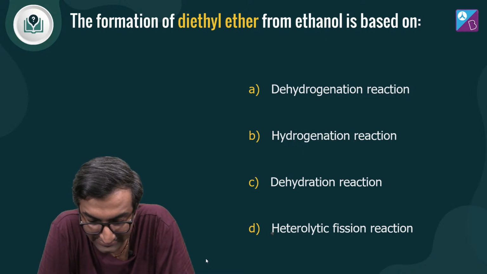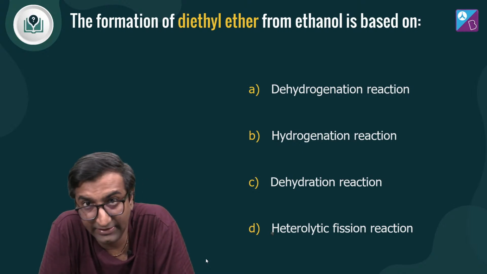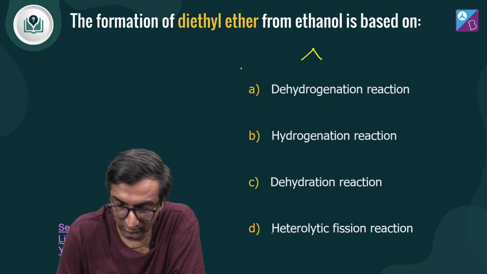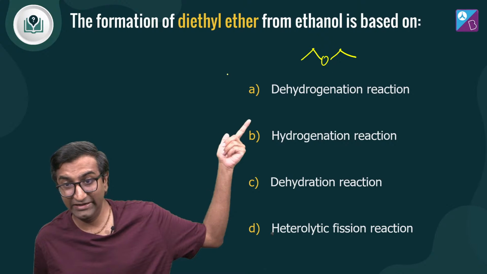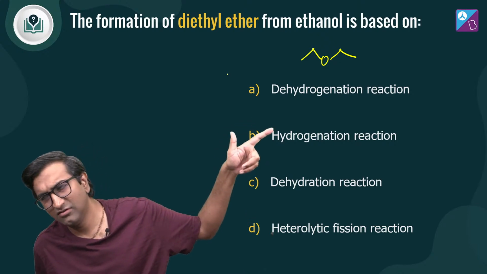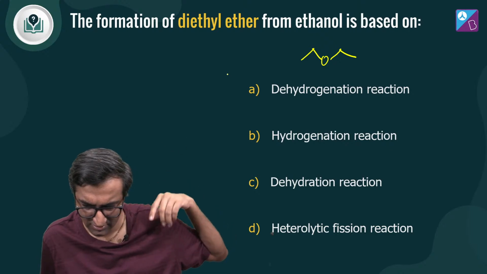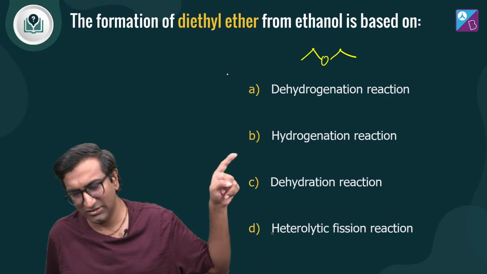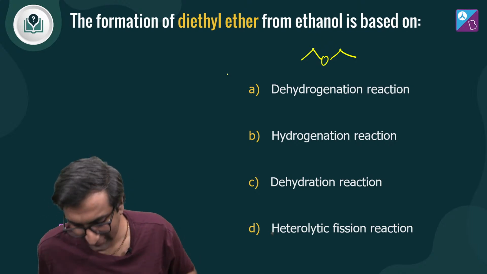The formation of diethyl ether from ethanol is based on what? Diethyl ether. Is it dehydrogenation? Hydrogen से निकल रहा है नहीं. और hydrogenation reaction, dehydration reaction या heterolytic fission reaction.